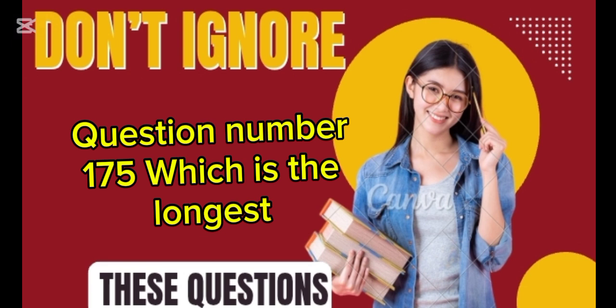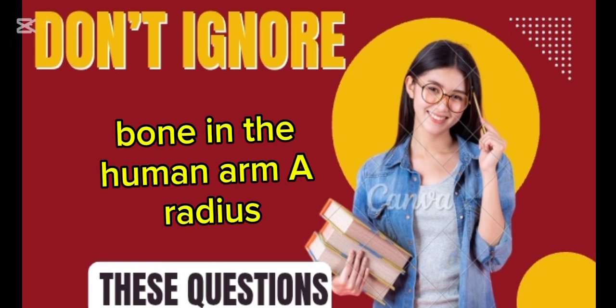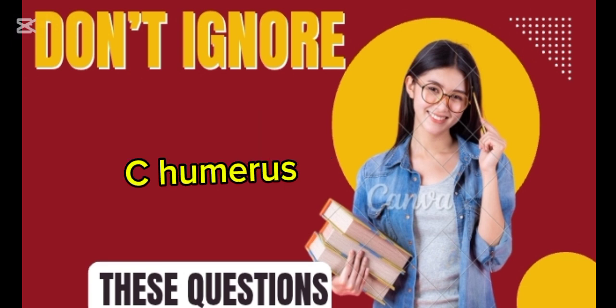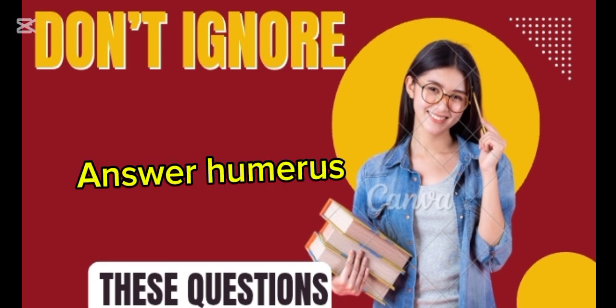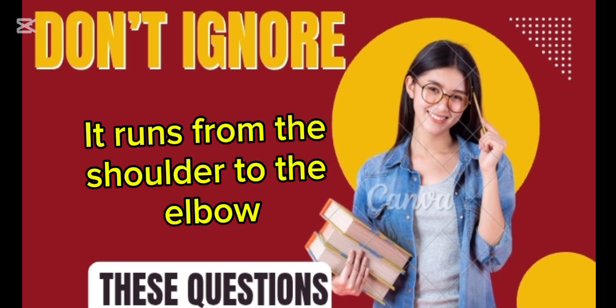Question number 175. Which is the longest bone in the human arm? A. Radius, B. Ulna, C. Humerus, D. Clavicle. Answer: humerus. It runs from the shoulder to the elbow.